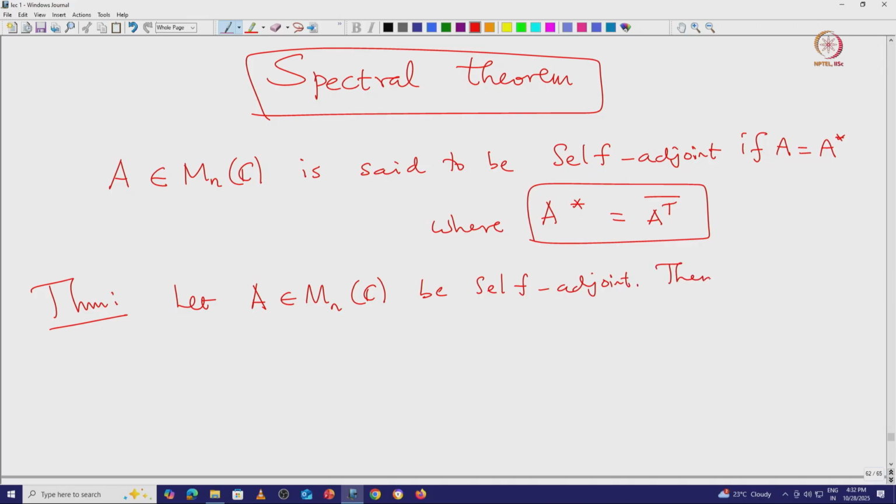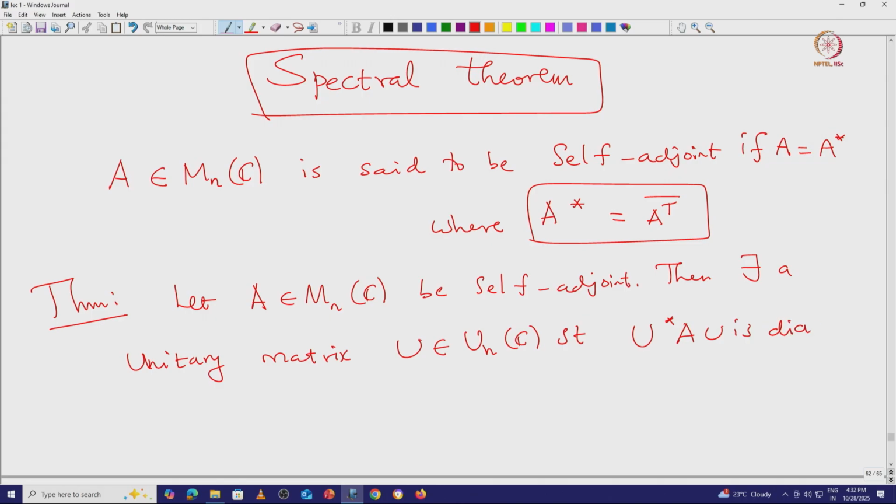Then there exists a unitary matrix U such that U star A is diagonal. Note that U star is going to be U inverse. So, it means all self-adjoint operators are diagonalizable operators.